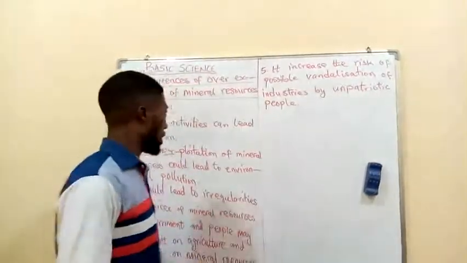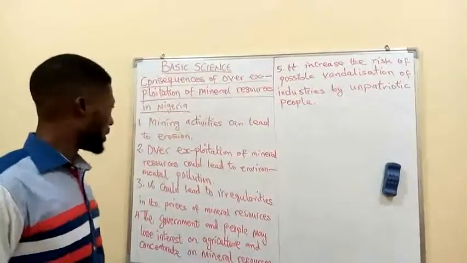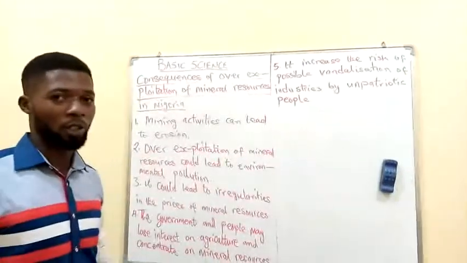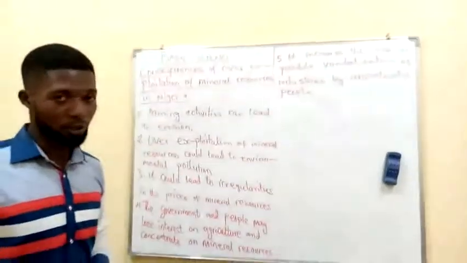So looking at all of this, these are the consequences of overexploitation of mineral resources.